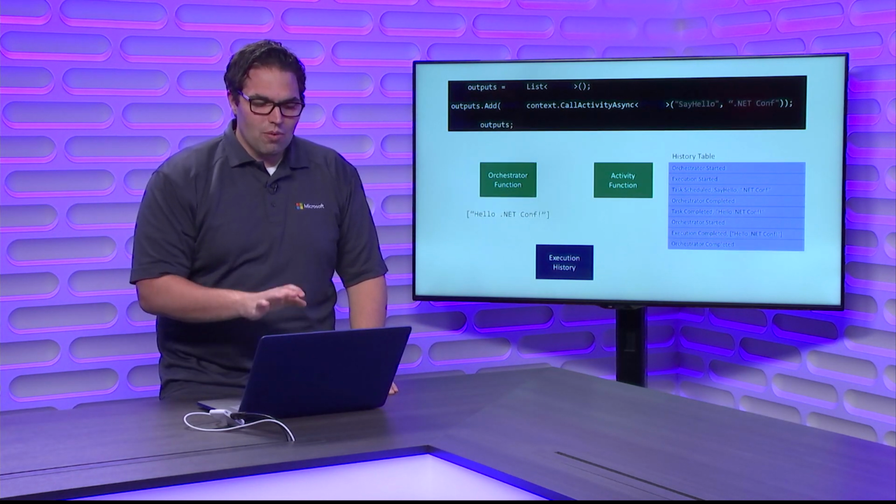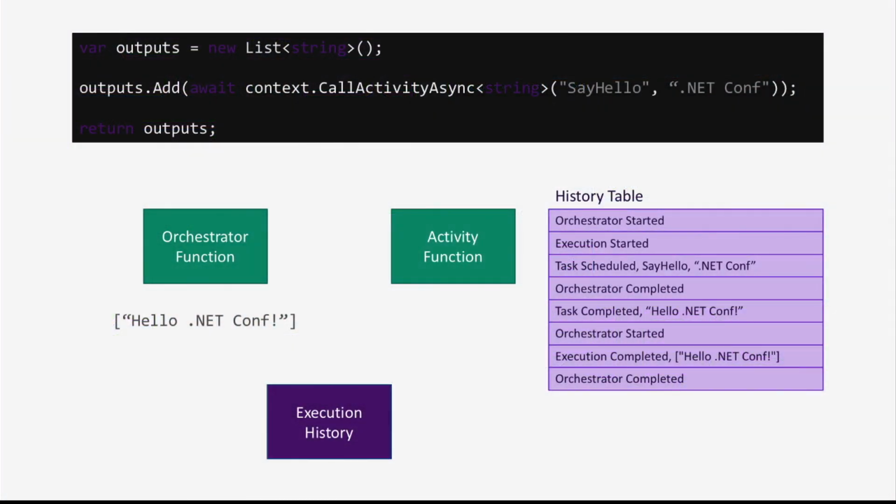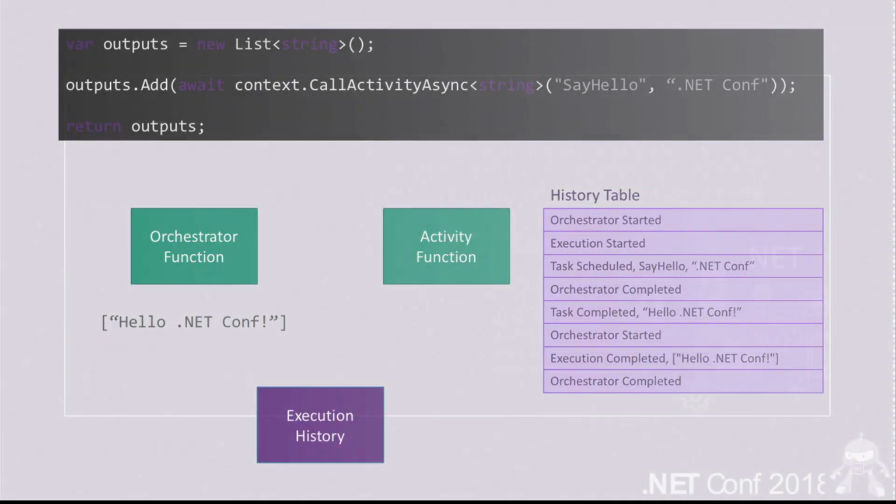So the main reason I wanted to show this illustration, which is awesome by the way, this is my favorite of all the slides for functions, written by one of our developers, Katie, is it's important to understand that this is following replay through event sourcing to be able to manage these long-running and stateful tasks that might be happening in a completely distributed way. It's very possible that the activity function happened on a completely different virtual machine, a completely different node than your orchestrator function, but it doesn't really matter because you're just scheduling this work across.